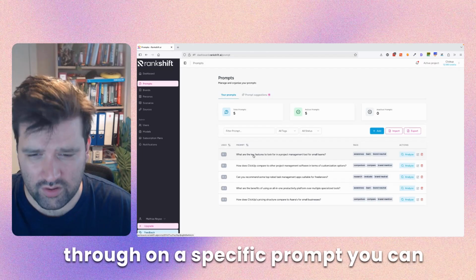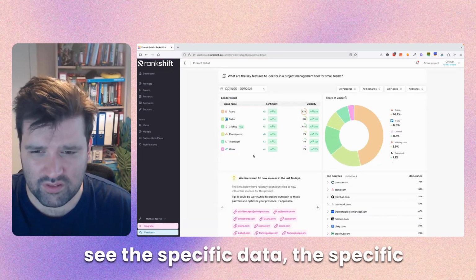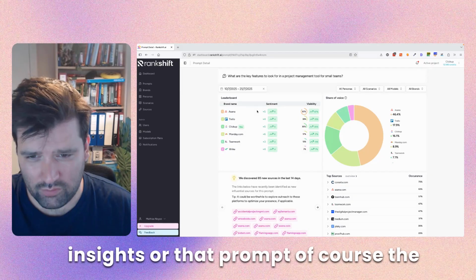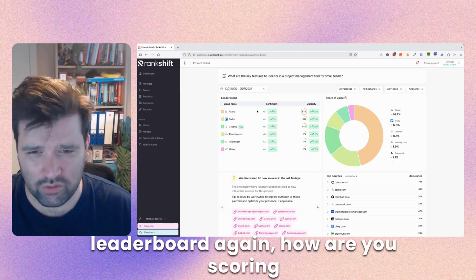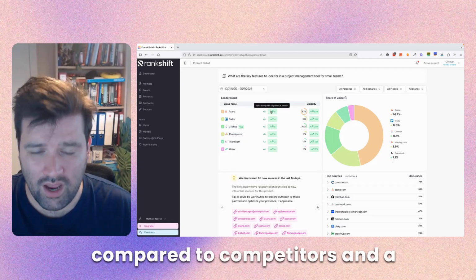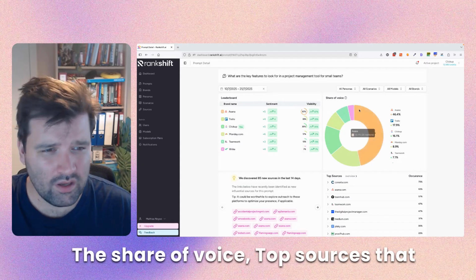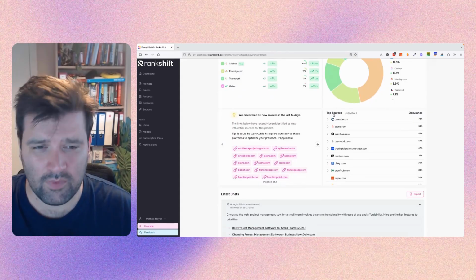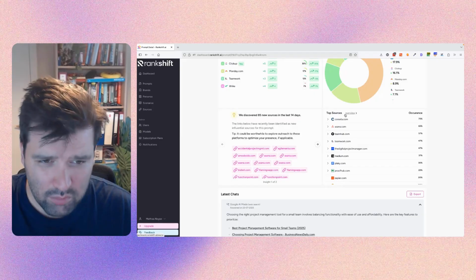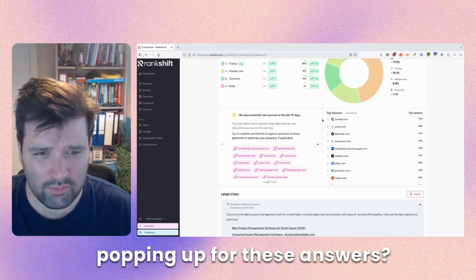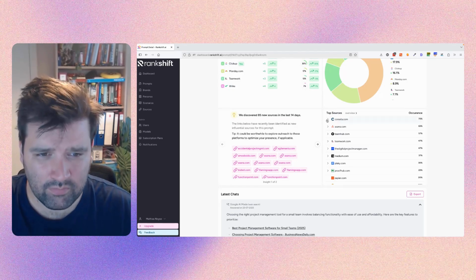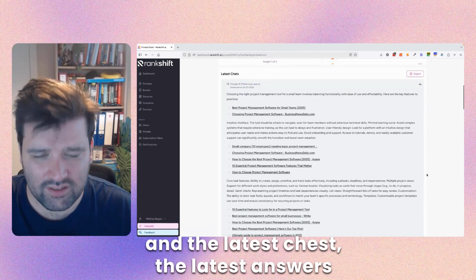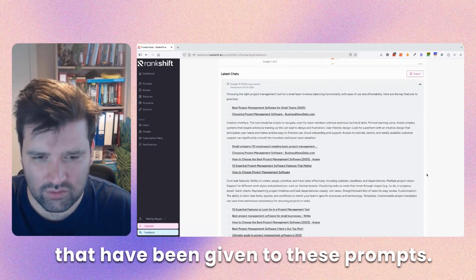When you click through on a specific prompt, you can see the specific data, the specific insights for that prompt. Of course, the leaderboard again, how you are scoring compared to competitors, and a comparison with the previous period, a share of voice, top sources that we have seen in the last 14 days, your top sources leaderboard, what are the most domains popping up for these answers, and of course, again, domains and URLs, and the latest chats, the latest answers that have been given to these prompts.